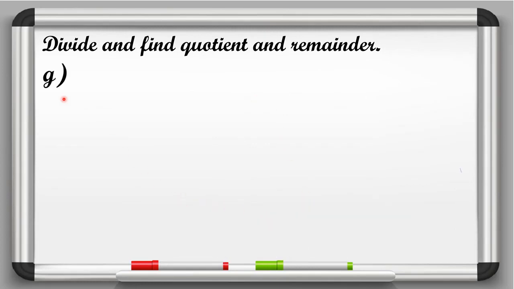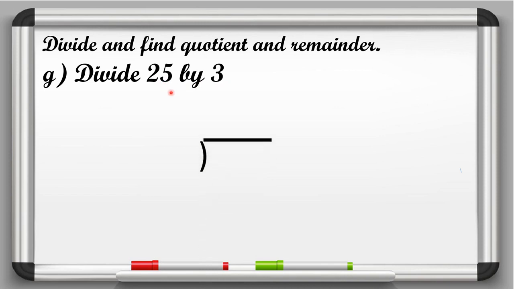Now in G part, divide 25 by 3. So here in this question, 25 is the dividend. So first of all, we will write dividend 25 and 3 is the divisor. So here we will write 3 at the left hand side. So we know that in the table of 3, 25 not comes. So what we will do, we need to write the table of 3 till we get the greater number than 25. So let's start writing table of 3.